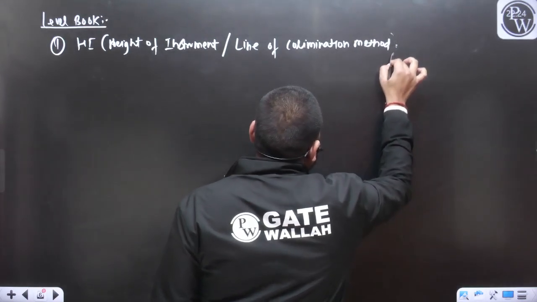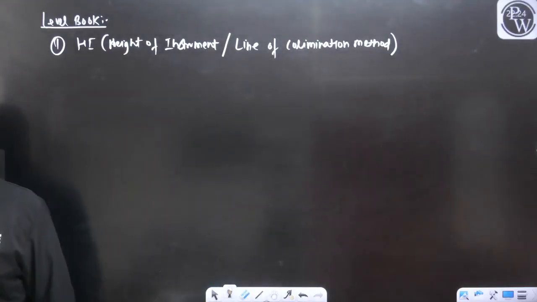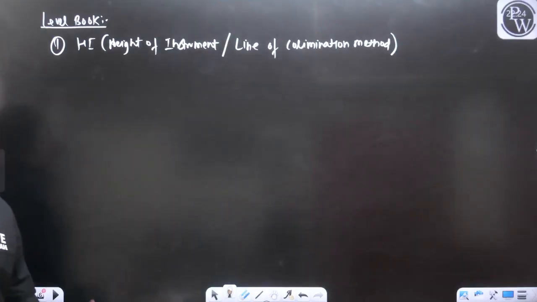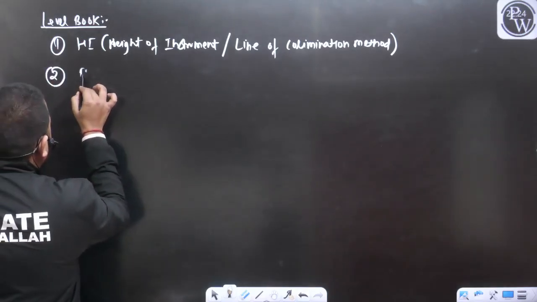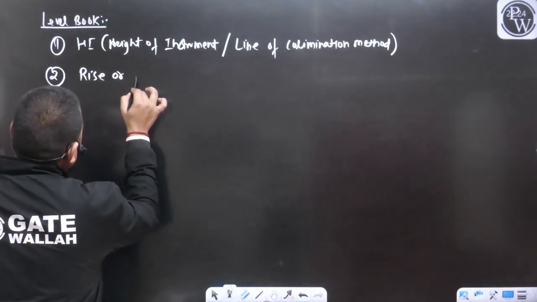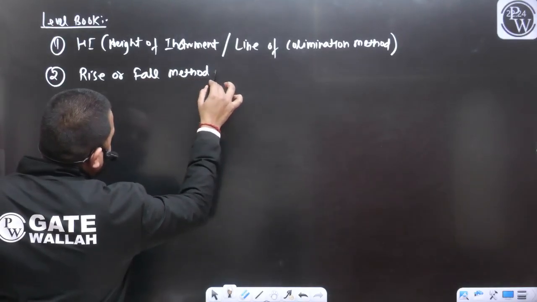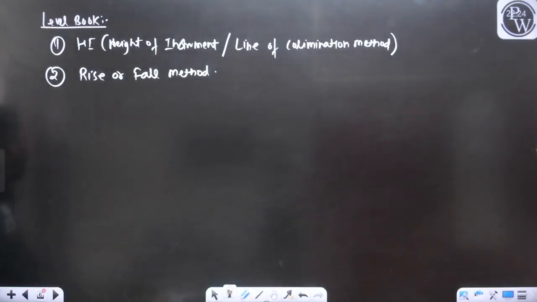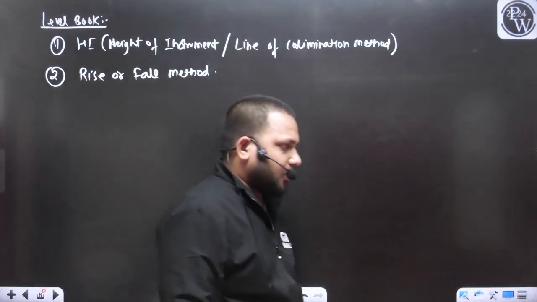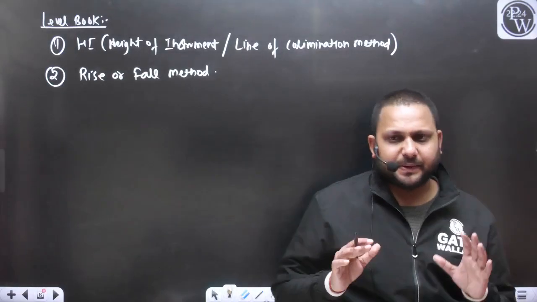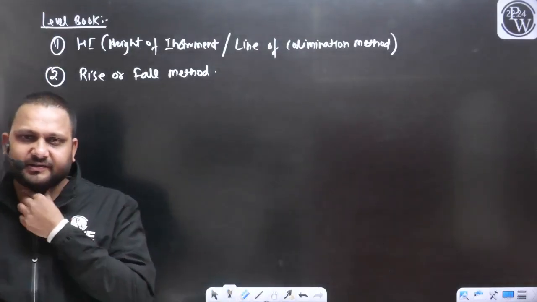So this is the first method that you can opt for calculating or defining the RL of the point. We will discuss in detail, don't worry. And the second method is the rise or fall method. Now we will discuss one by one. First we will see about the field book or the level book, for both the methods: how we can prepare the field data, how we can collect the field data. First we will discuss that point.